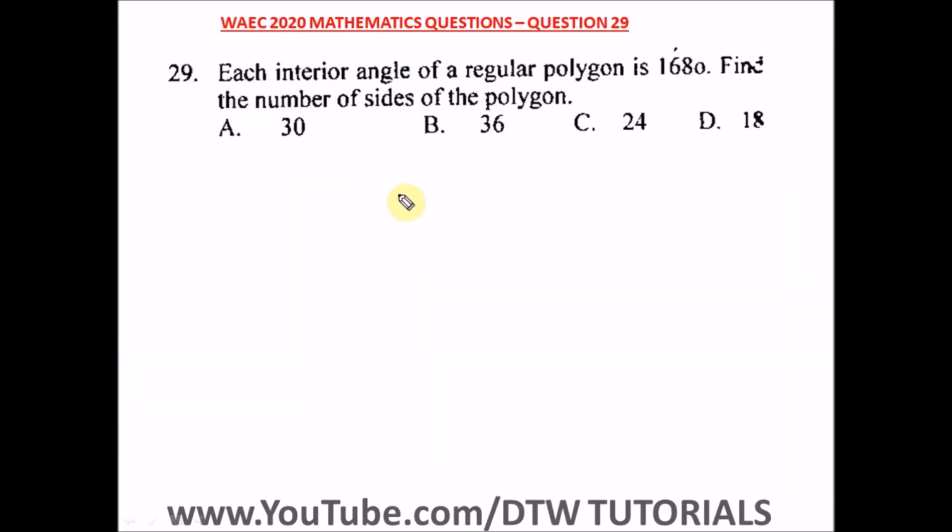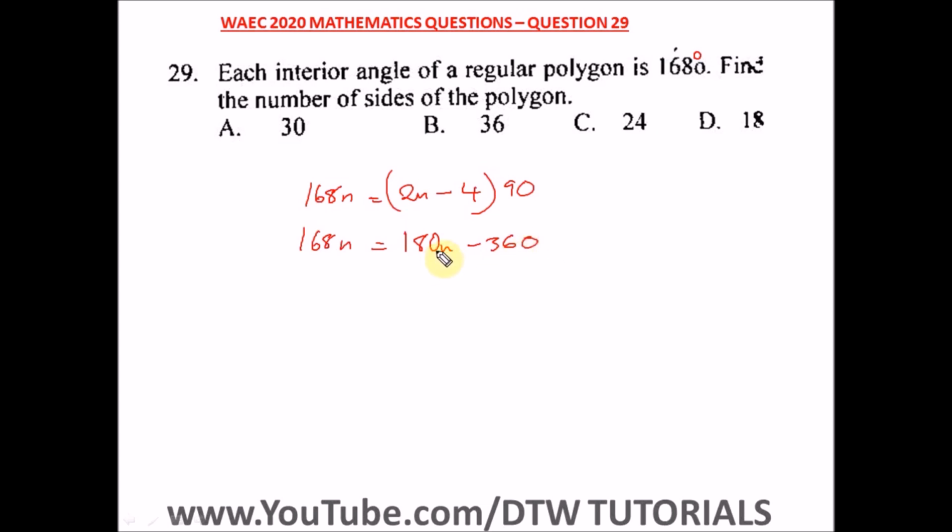Question 29 of the WASSCE 2020 Mathematics Past Question, that's your WAEC 2020 exam. It says each interior angle of a regular polygon is 168 degrees. Find the number of sides of the polygon. So we're looking for the number of sides of the polygon. So we have that each interior angle of a polygon is this. So we have 168n is equal to (2n minus 4) times 90. We have to look for n. Let's open up this bracket here.